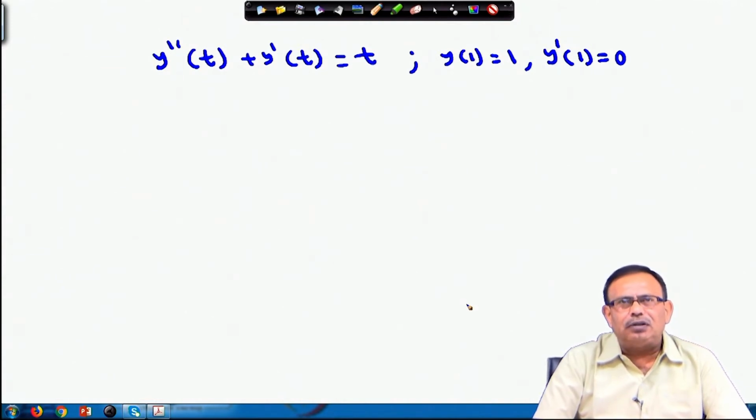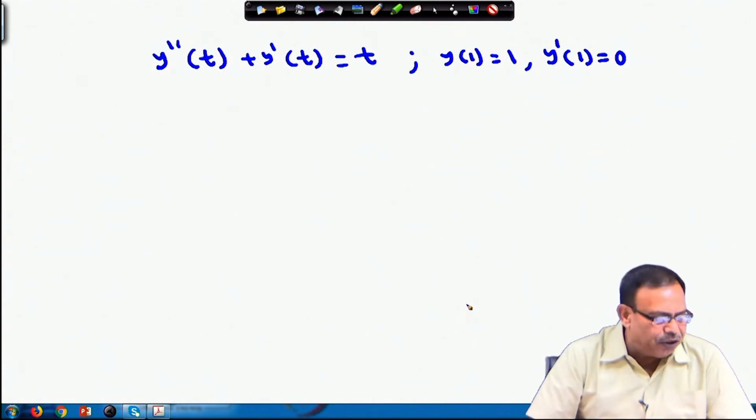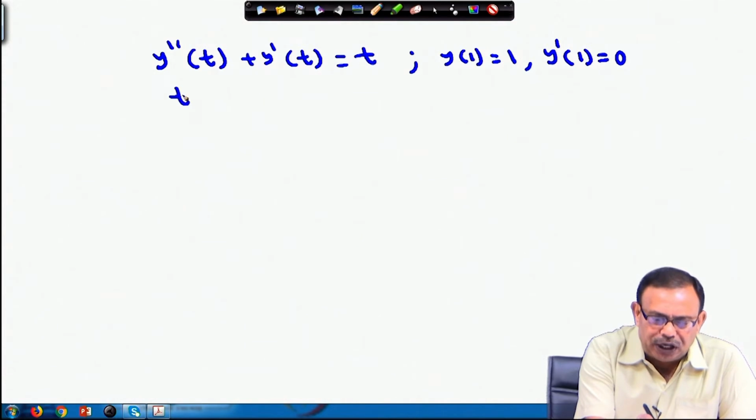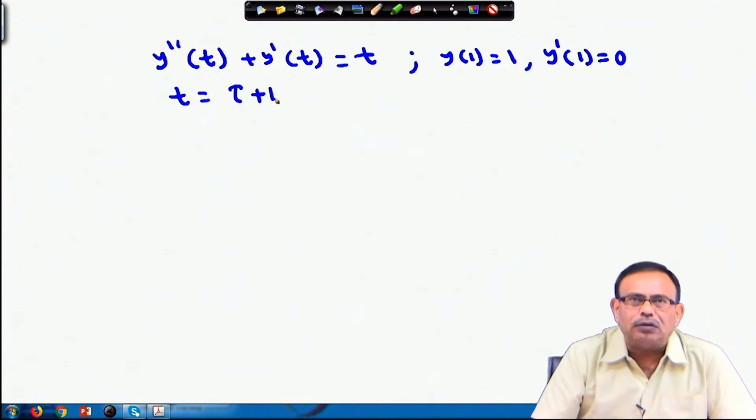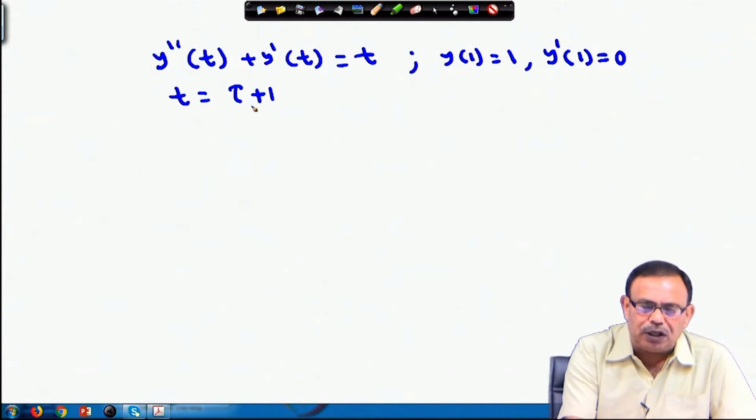Whenever I am facing this type of problem, where the value of y or y dash is not provided at t equals 0, then I can make a change of parameter, that is, I can substitute t by some other parameter in such a fashion that the conditions are obtained at the new variable equals 0. Suppose I substitute t equals tau plus 1, so that tau will be t minus 1.